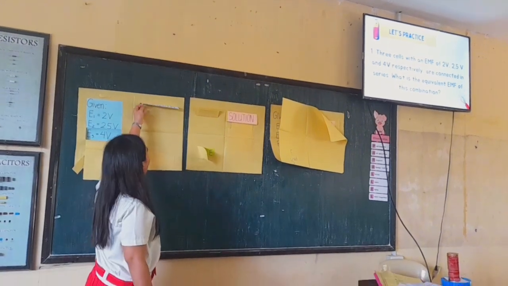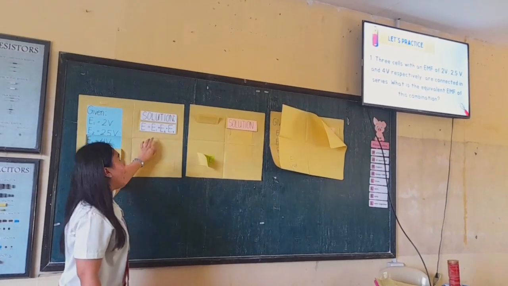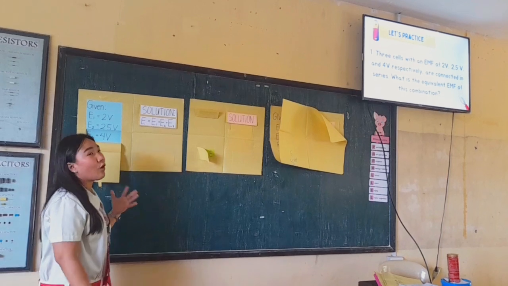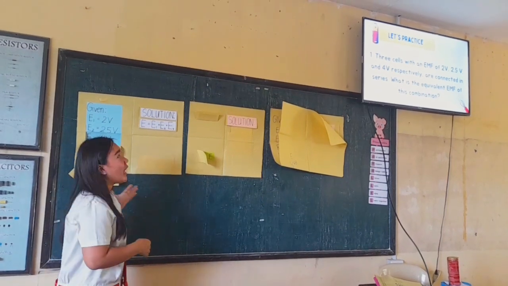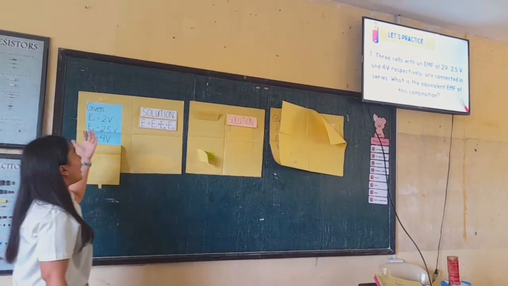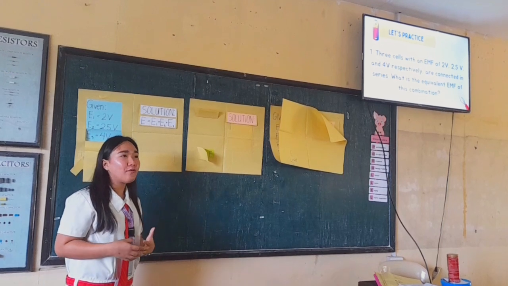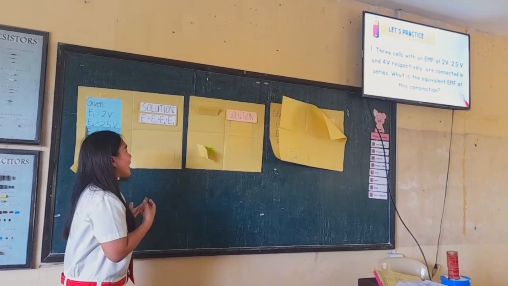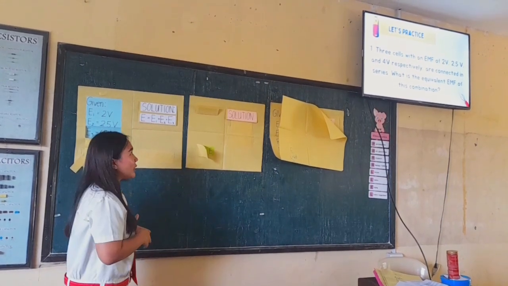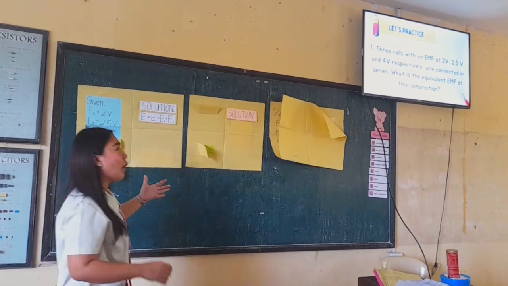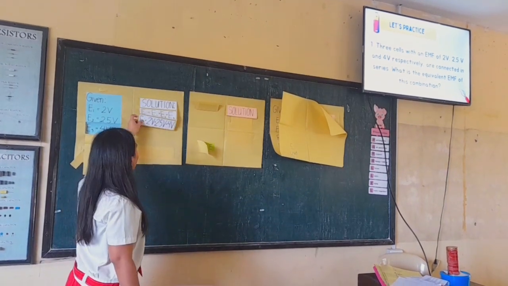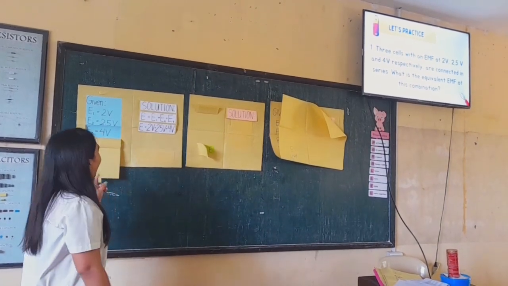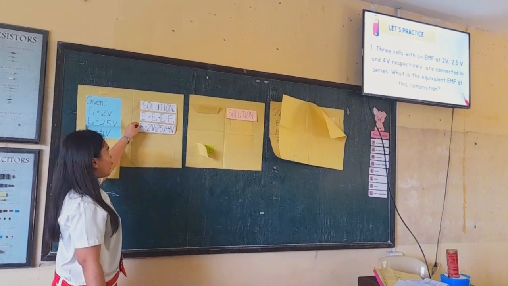In our solution, of course, we first give our formula. Since our EMF is the sum of individual cells, we simply add up those volts that have been provided in our given. So we have E1 plus E2 plus E3.